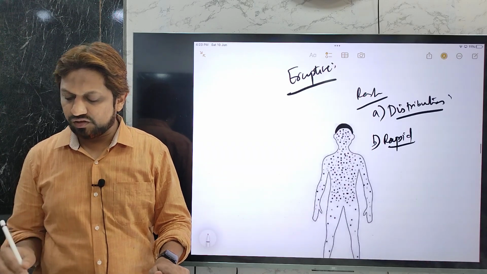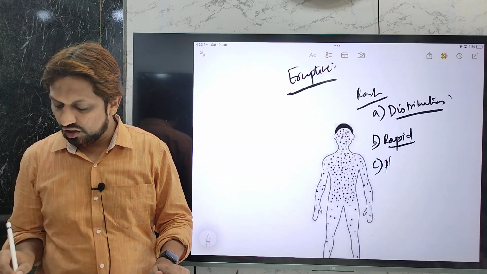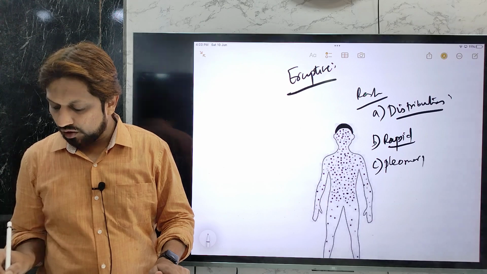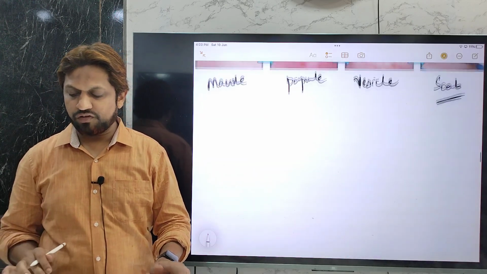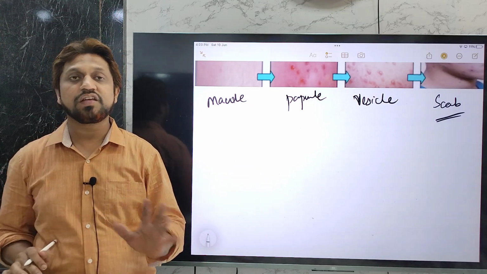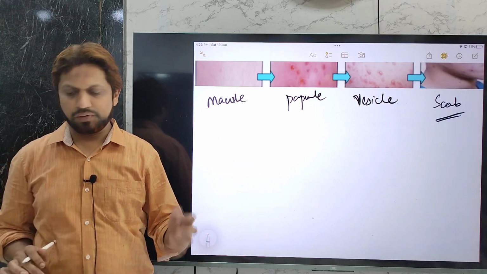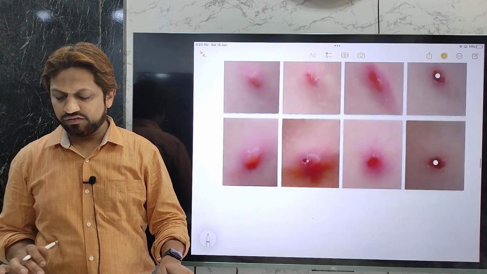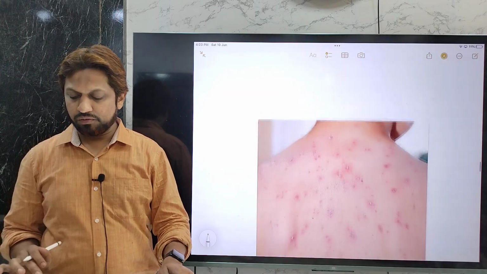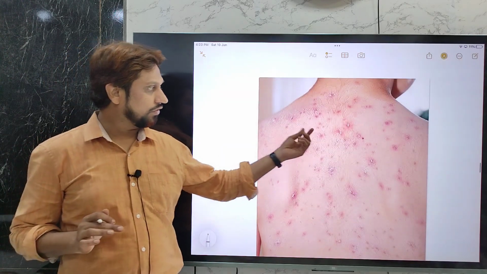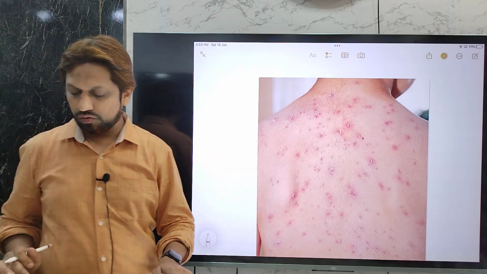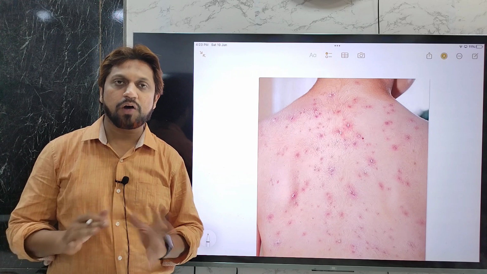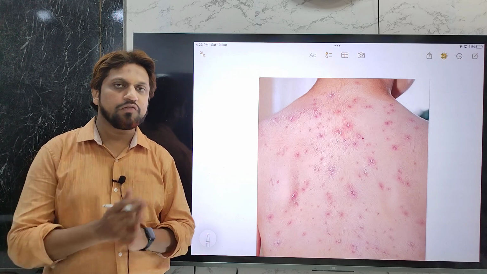One more characteristic feature we see is pleomorphism. Pleomorphism means all these stages of macule, papule, vesicle, pustule or scab will be seen simultaneously. There will be many such rashes. A few rashes will be in the pustule stage, a few have already crusted. This is known as pleomorphism. Generally there will be fever along with the rash.